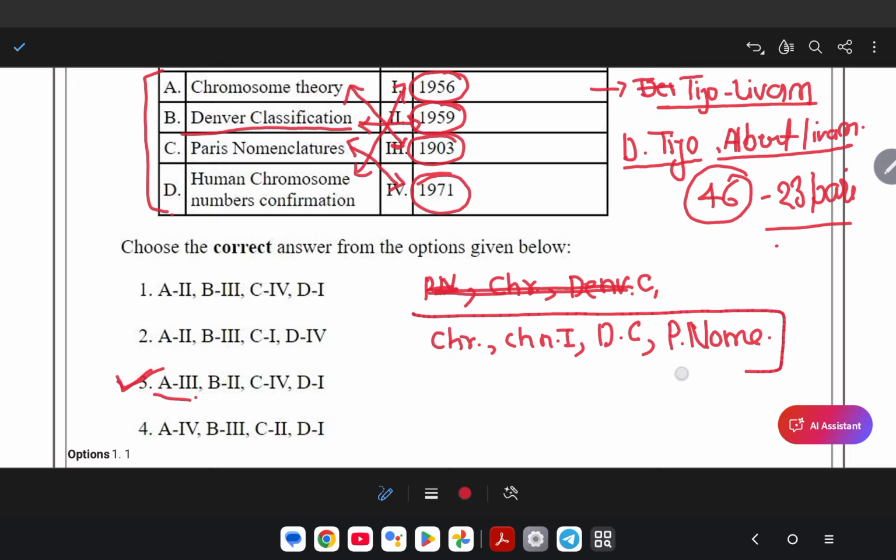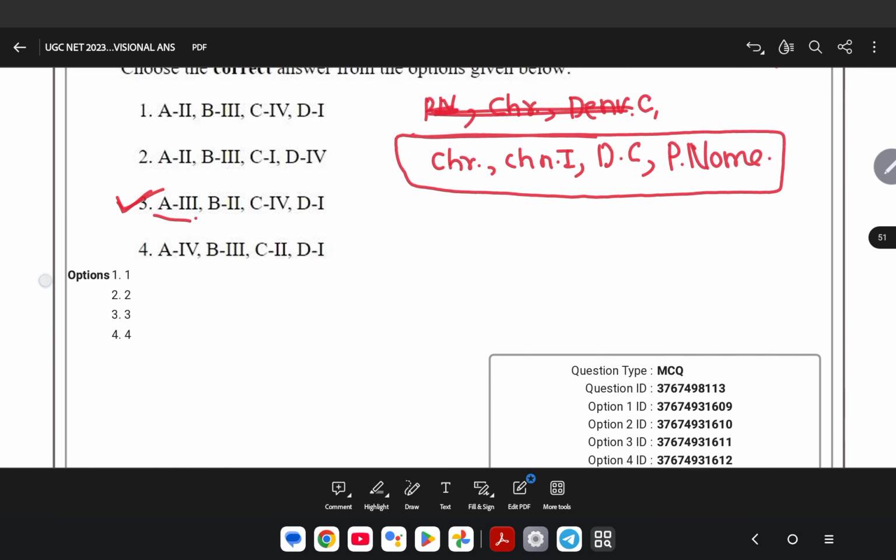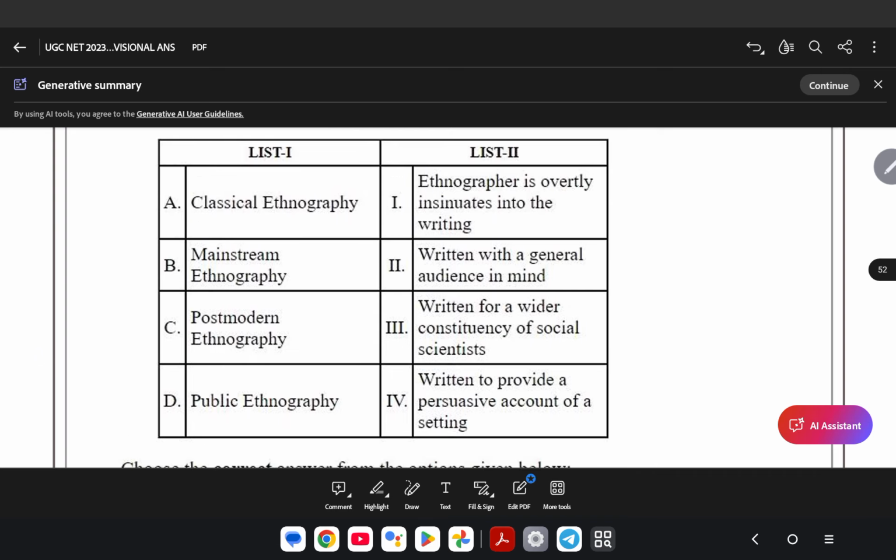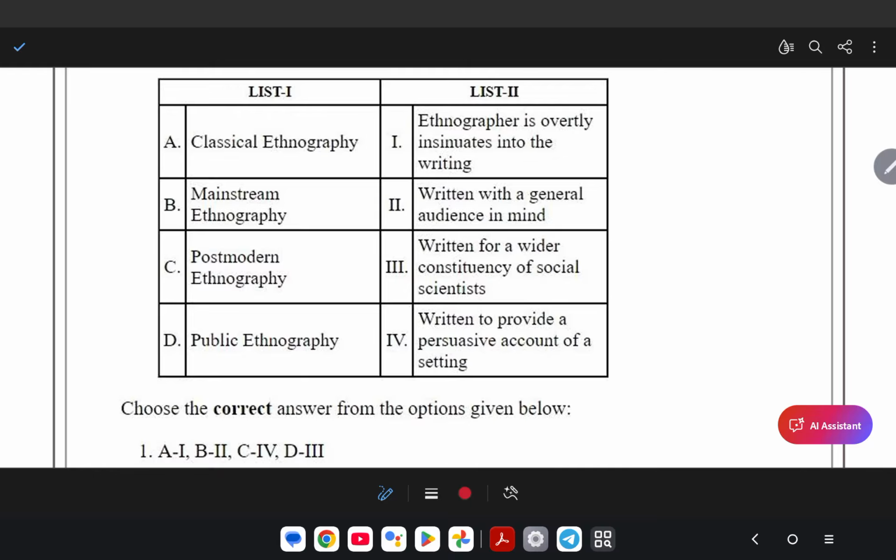So it might be that in upcoming examinations they ask about the chronology. So the correct option is 3. Let's move on to the next question. Again we have to match list 1 to list 2: classical ethnography, mainstream ethnography, postmodern ethnography, public ethnography.